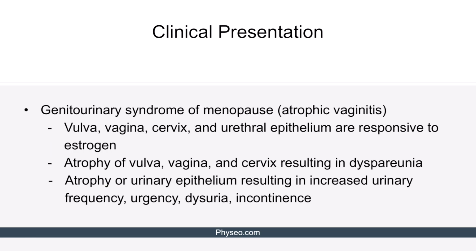One of the most common clinical features of menopause is genitourinary syndrome of menopause, previously known as atrophic vaginitis. The reason why menopausal women can develop this is that the vulva, vagina, cervix, and urethral epithelium are responsive to estrogen. In this condition, women have atrophy of the vulva, vagina, and cervix, resulting in dyspareunia. Additionally, they experience atrophy of the urinary epithelium, resulting in increased urinary frequency, urgency, and dysuria. Urinary incontinence can also complicate genitourinary syndrome of menopause.